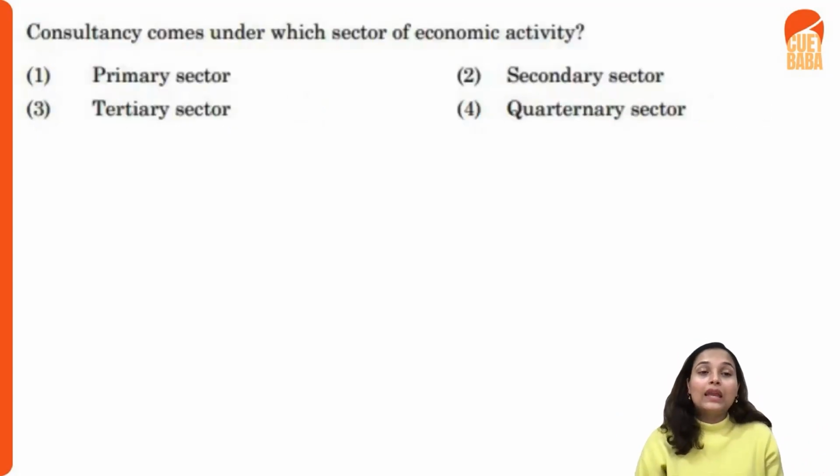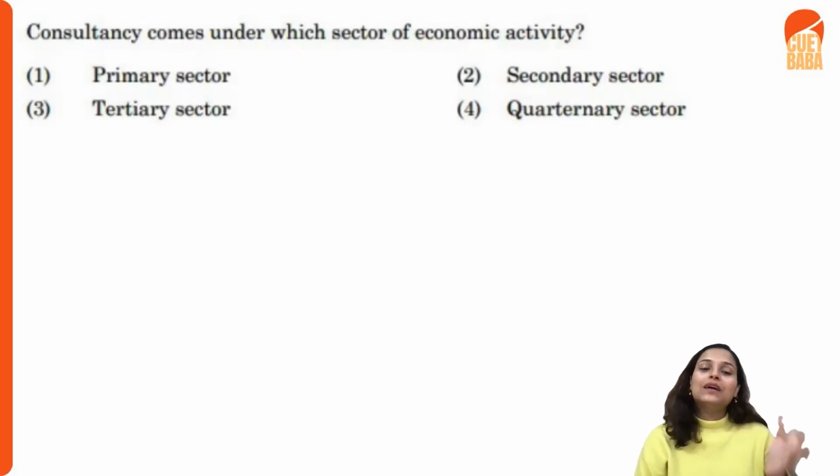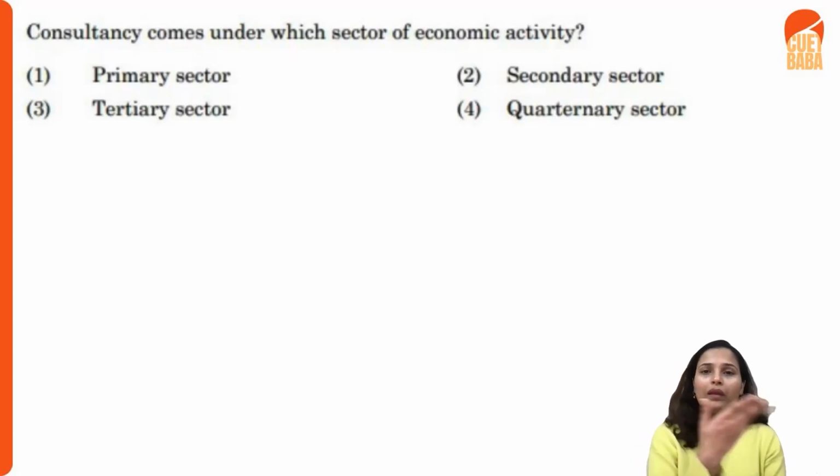If it is clear. Consultancy comes under which economic activity? I think we have not discussed this, so let me discuss it over here. Initially, in your 8th and 9th standard, we always studied that there are 3 types of sector. Primary is for raw material, secondary is manufacturing, and tertiary is for services. But we have not read of this quaternary sector. So what is this quaternary sector? Basically, this is communication technology, media, communication services, research and development, consultancy. All these things come into your quaternary sector. Primary, secondary, and tertiary we all know, right?